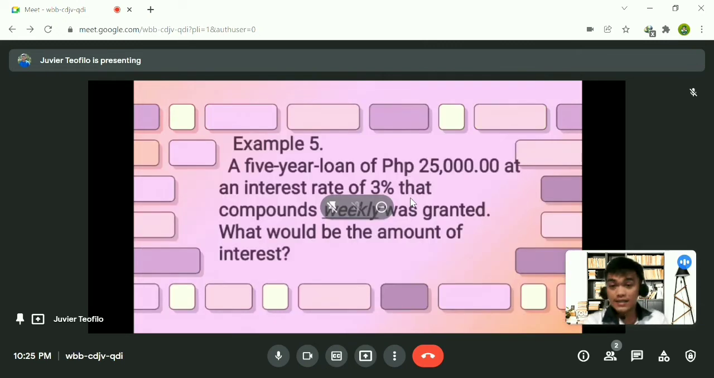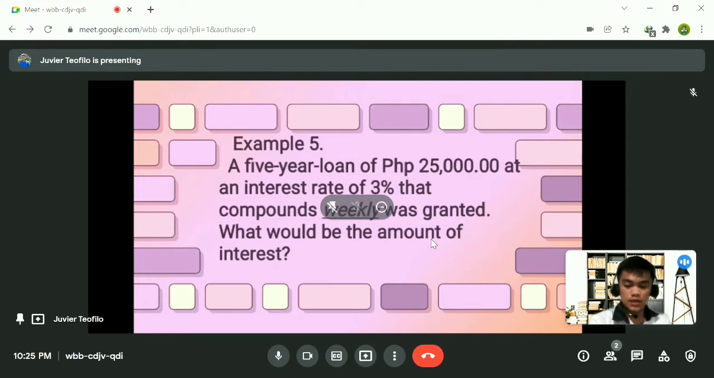So let's have example number 5. A 5-year loan of 25,000 at an interest rate of 3% that compounds weekly was granted. What would be the amount of interest? Our given information is that the time is equal to 5 years, our principal is 25,000, our interest rate is 3%, and compounded weekly is equal to 52, because it is compounded weekly. So our N here is equal to 52.